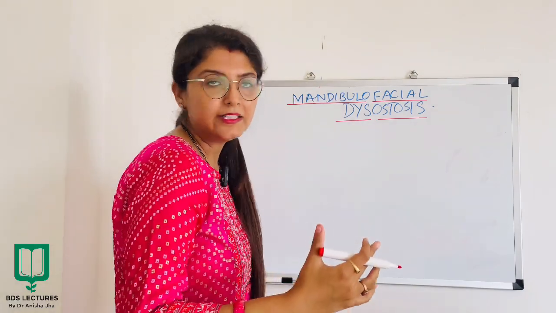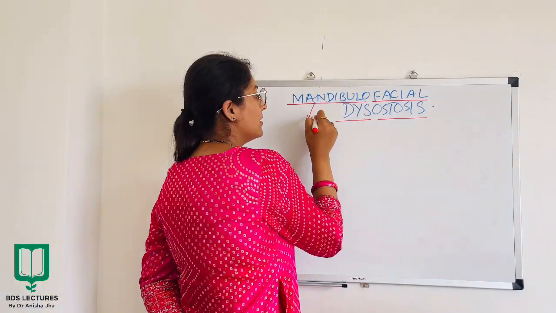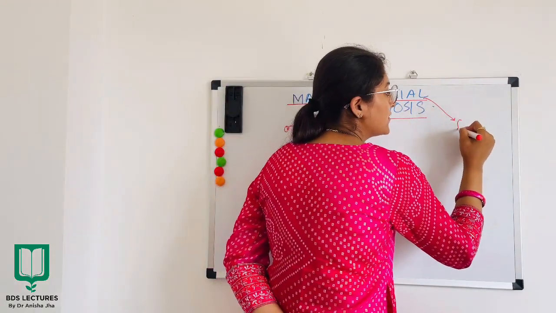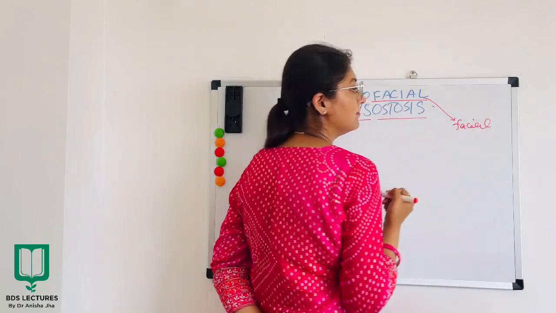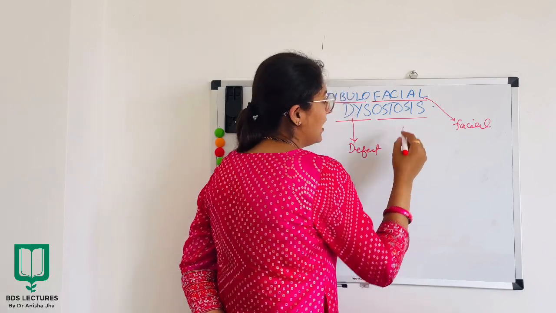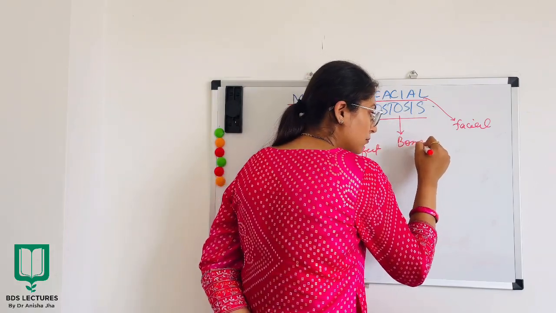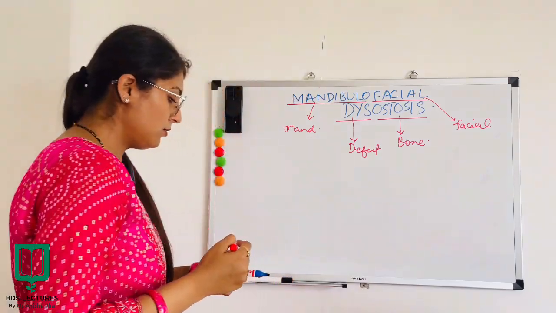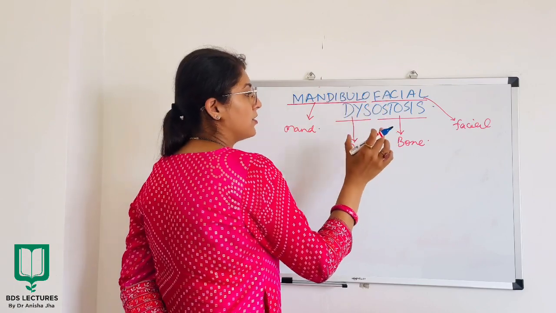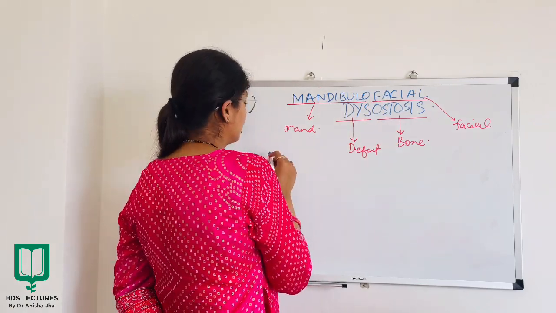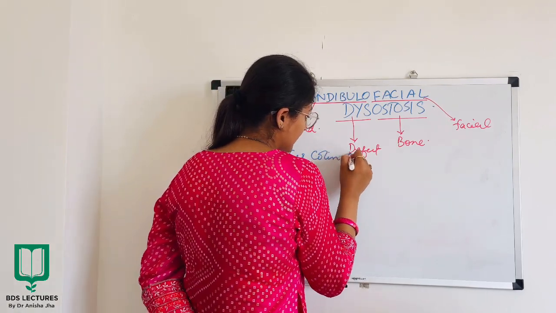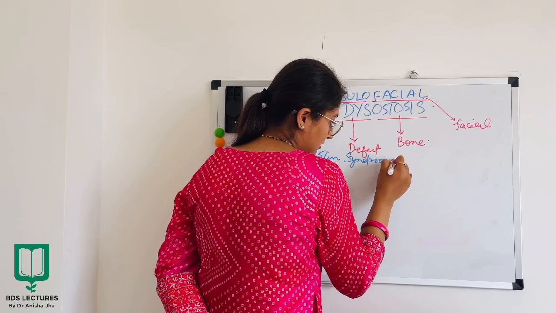Now let us try to split it. It of course involves mandible. It also involves your facial structures, right? Now dis means defect and ostosis is your bone, right? Now when I talk about mandibulofacial dysostosis, it is also known as Treacher-Collin syndrome, right?